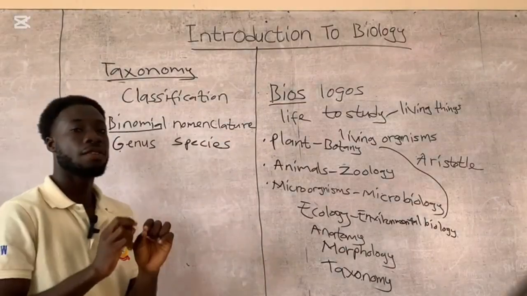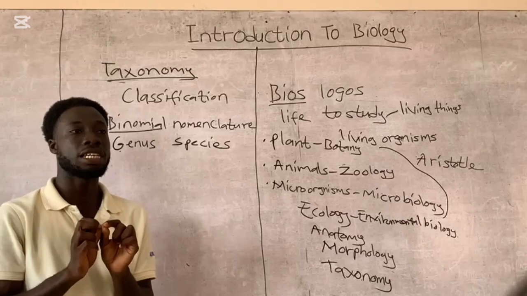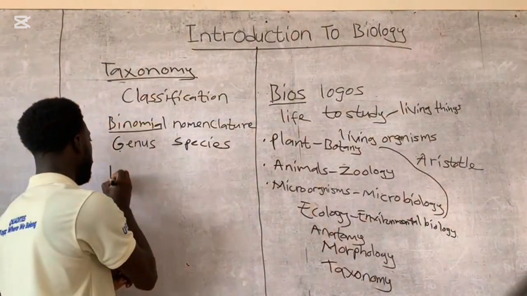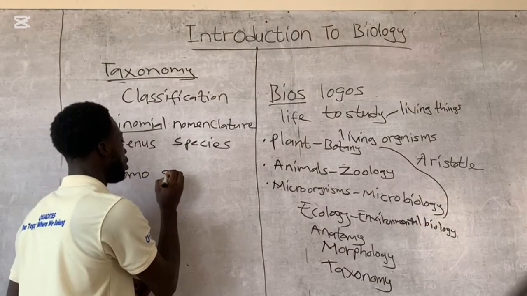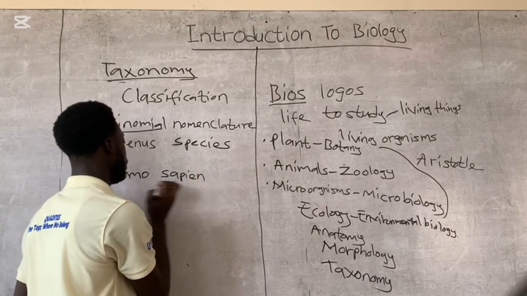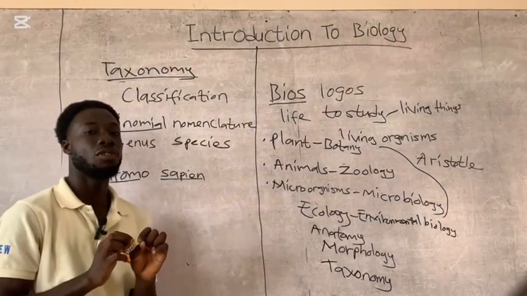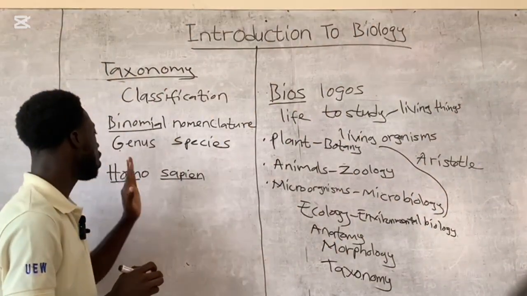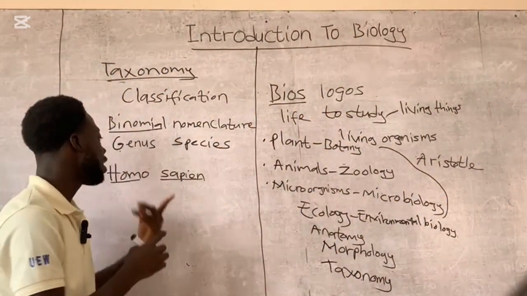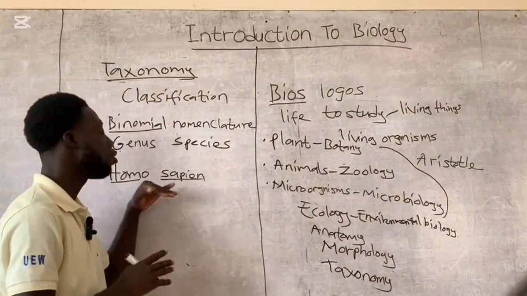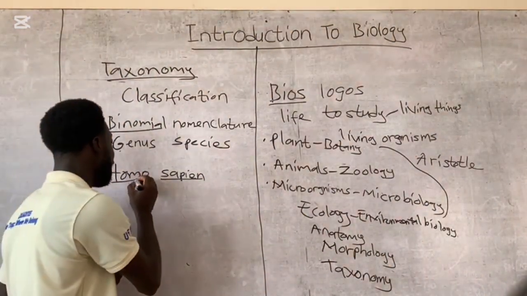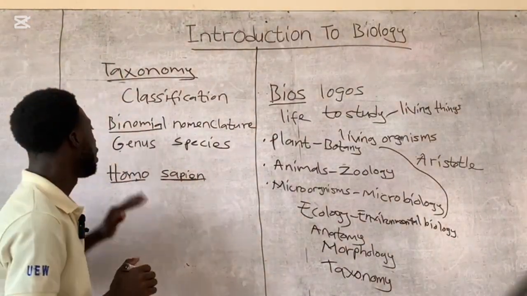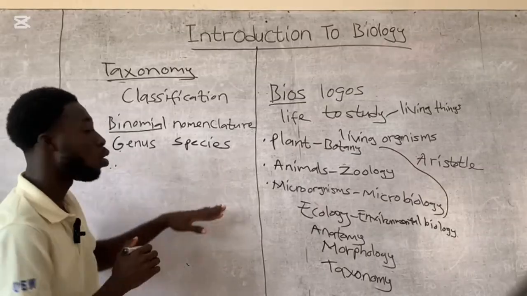All right. So let's take, for instance, human being. In scientific terms, human being is called Homo sapien. So let's take Homo sapien, for example. You have Homo and then the sapien. Any time you are writing a scientific name for a living organism, you have to make sure that the genus name must start with a capital letter, and then the sapien name or the species name must follow with a small letter, and you must also underline it so that we can see that it is a scientific name for living organisms.